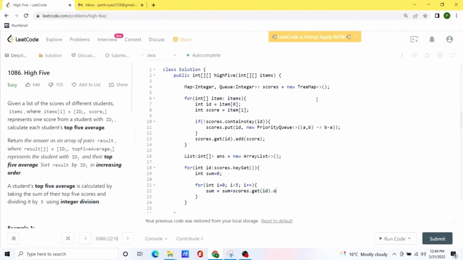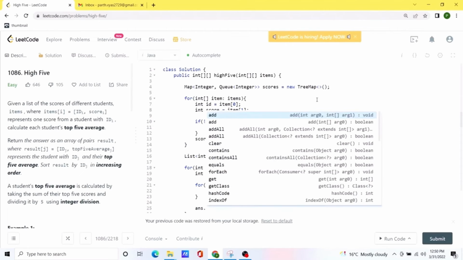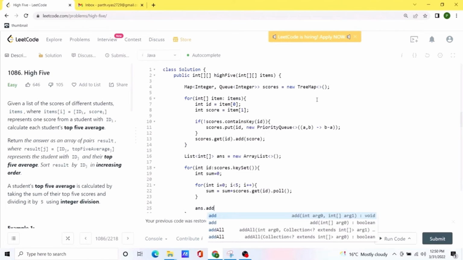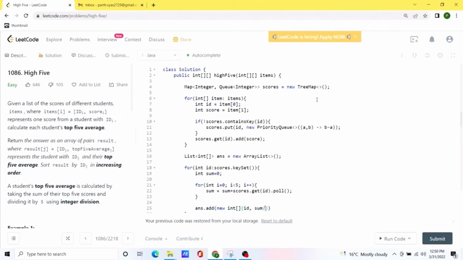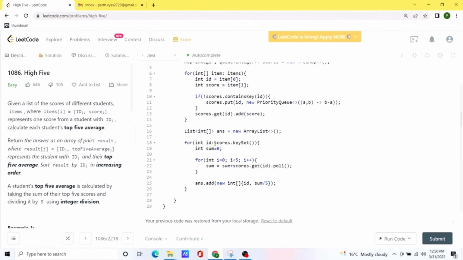And since this is a queue, we are simply going to poll values every single time. And once that is done, we can simply store the results inside the list that we had created. And for the sum, we are going to divide it by 5 because we need to store the average.